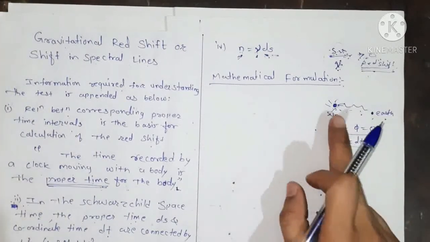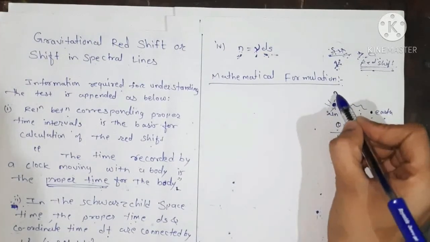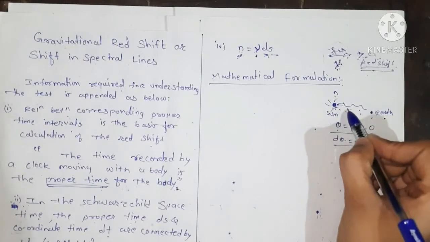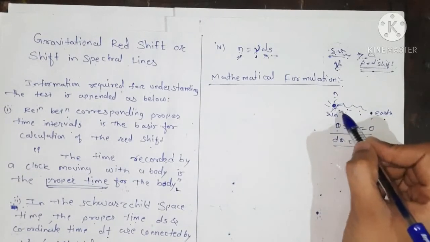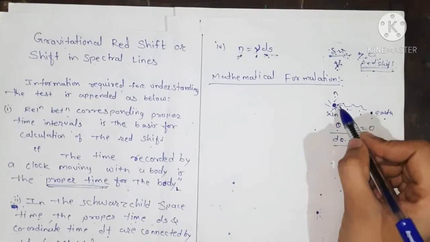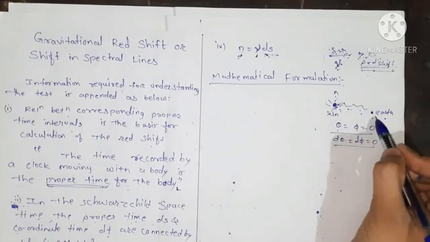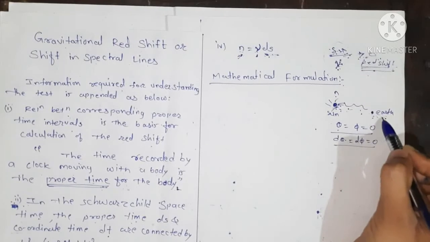For this, we take n number of waves emitted from the sun surface from the stationary atom, and it will be received by the earth, seen by an observer on the earth.